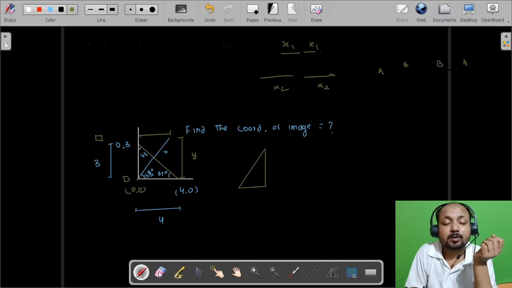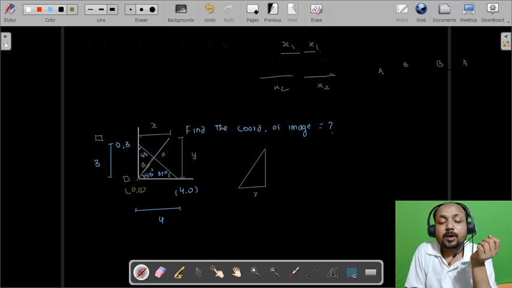Let us assume this is not x, we will assume it later. So here we have to find the x. Let's say this distance is a, so it will also be a. Now we have to find out x, y, and this angle is 53. What we know is only this 2a. How to find this 2a? a plus a will be 2a.